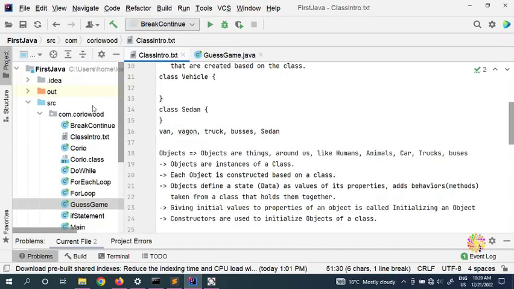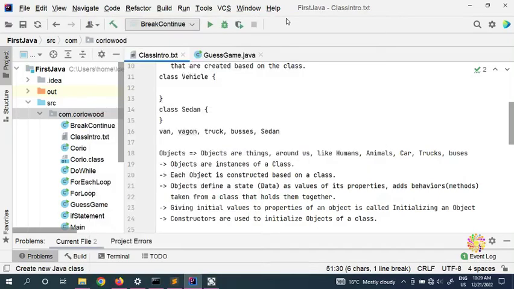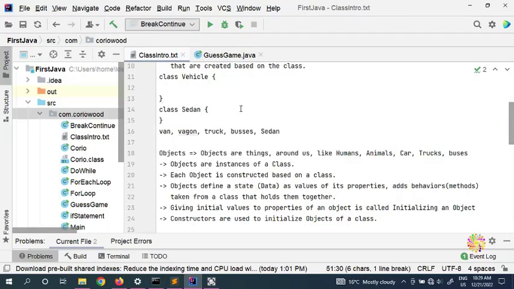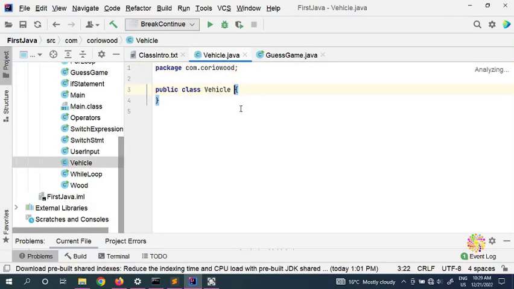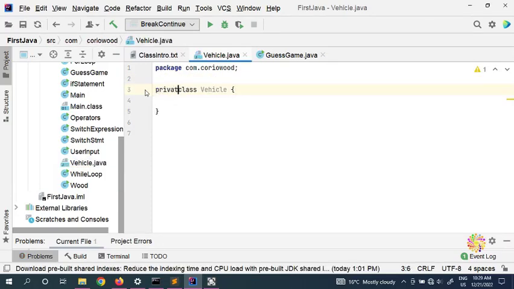So we go ahead, right click, and create a Java class. For example, we put a class Vehicle. Now if I put private instead of public, I have a problem with Java.